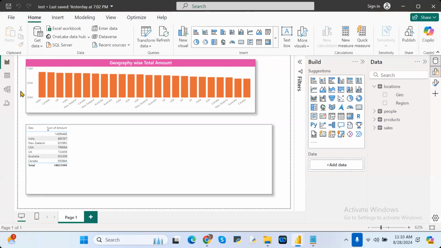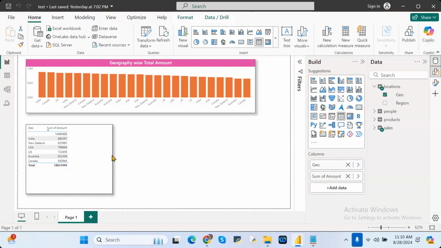Is that clear in the left pane or not? Huh? Any doubts in this one? Is that clear or not? Now we need to come to the visualization part.